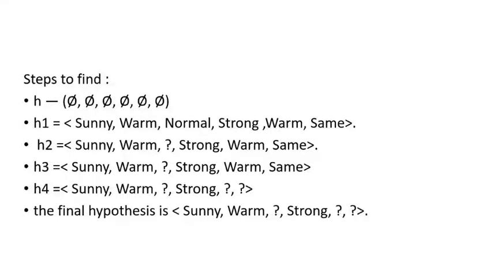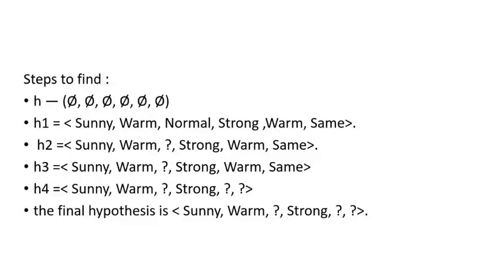The first training example x1 is sunny, warm, normal, strong, warm, same. This is a positive training example. It is clear that the hypothesis h is too specific. None of the theta constraints in h are satisfied by this example, so each is replaced by the next more general constraint. The next hypothesis h1 is sunny, warm, normal, strong, warm, same.